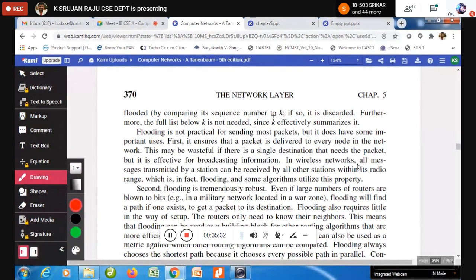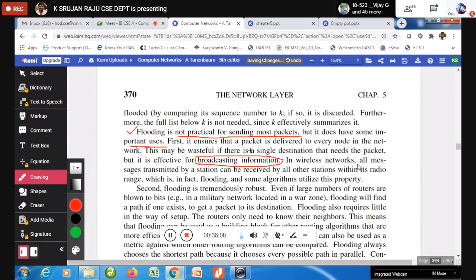Okay, but still here, flooding is not practical for sending most packets, but it does have some important uses, as I told you, like broadcasting. First, it ensures that the packet is delivered to every node in the network. This may be wasteful if there is a single destination that needs the packet, but it is effective for broadcasting information, which I have mentioned to you, and which is very important over here.